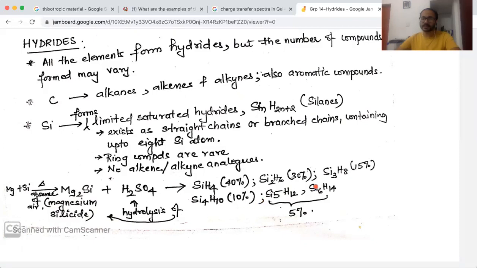Now, how they are separated is again the same protocol that was used by Alfred Stock in the case of boranes. To separate the mixture of boranes, he used a vacuum line. A similar kind of setup was used to separate these different silanes.